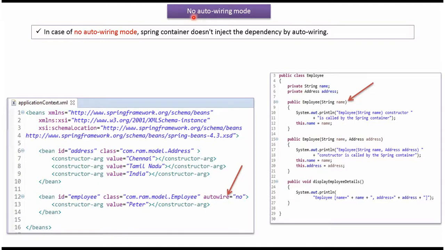In this video tutorial I will cover no autowiring mode. If autowiring mode is no, then the Spring container does not inject the dependency by autowiring.